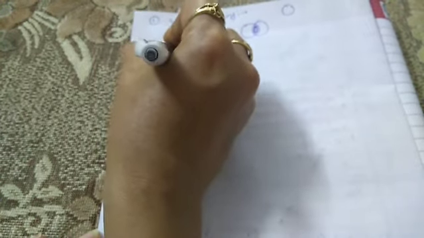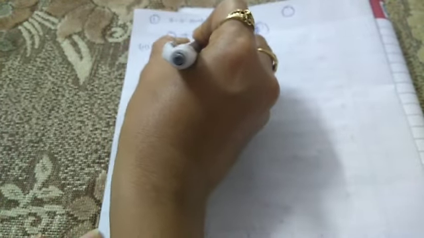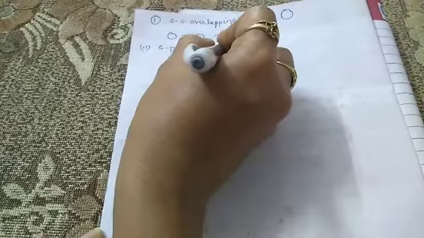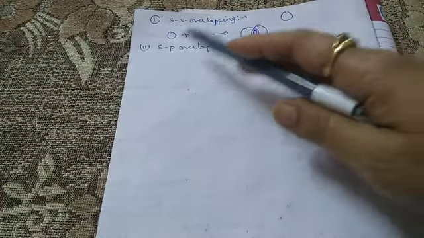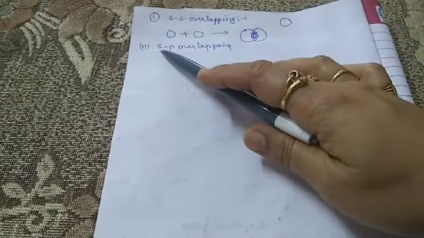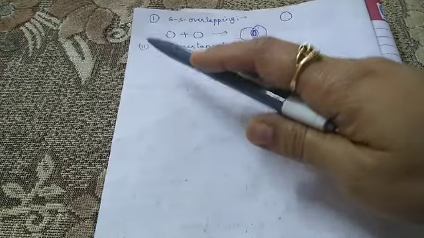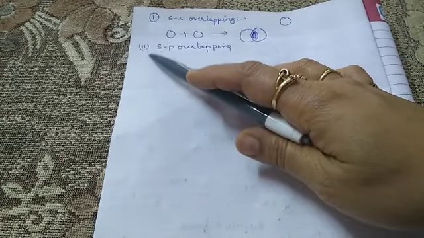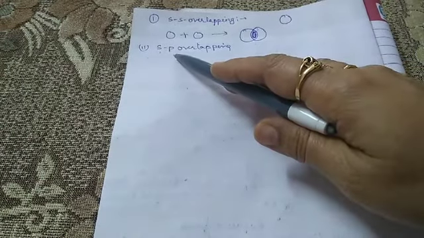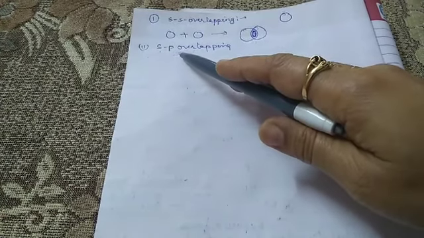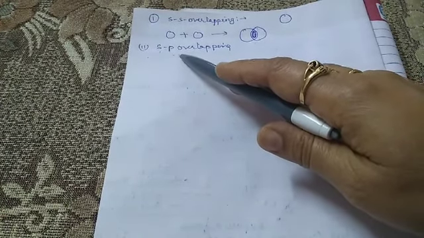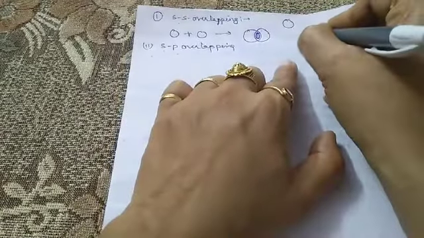Now the second one is the SP overlapping, one s and one p. It's clear from the name that in this type the one half-filled s orbital overlaps with the one half-filled p orbital of the other atom. Now the representation for the p orbital is this one.